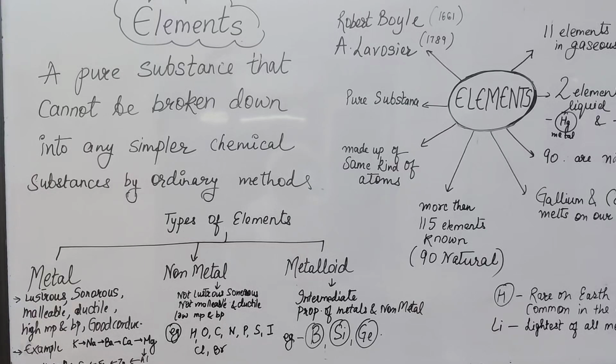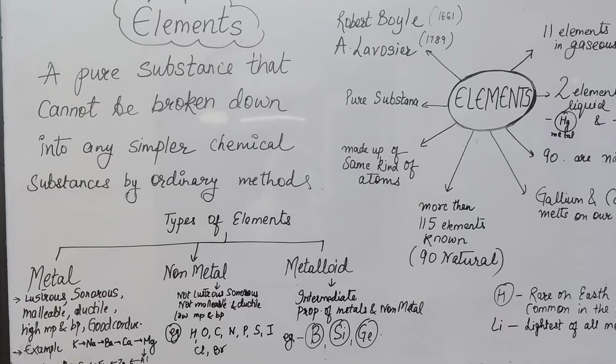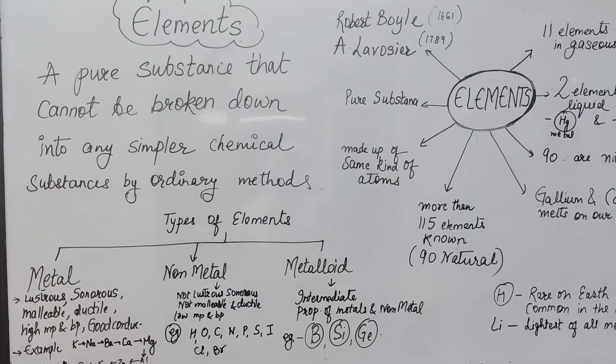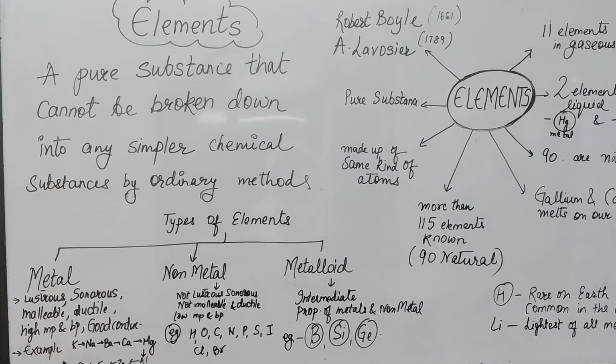Presently you must remember that it cannot be broken down, and secondly you should know that there are three types of elements: metal, non-metal and the metalloids. In Class 8 we understood the differences between metal and non-metal. Some basic points I am revising again.